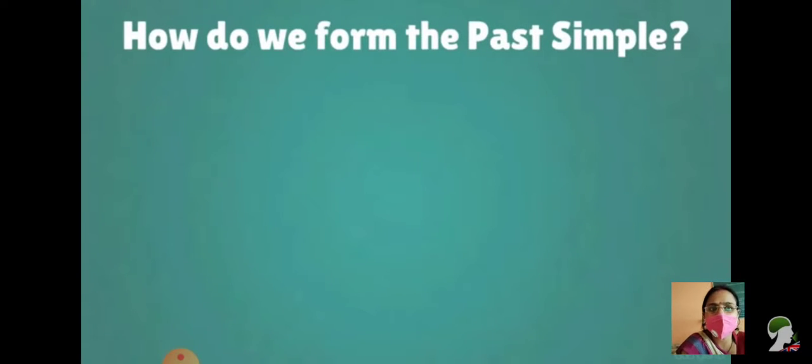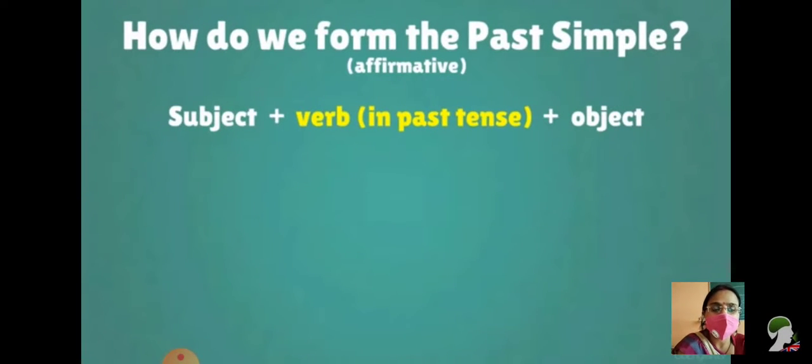How do we form the past simple? I believe all of you have remembered the structure, that is subject plus verb plus object. Now which part of verb? That has to be verb second form. Absolutely right. So these kind of sentences are basically called affirmative. Whenever you make positive sentence or affirmative sentence, that becomes with the help of subject plus verb, it should be in a past tense plus object.